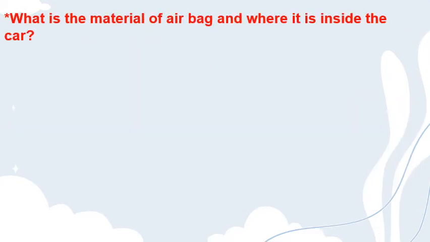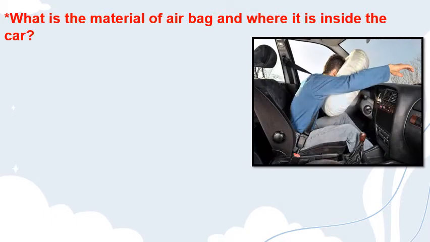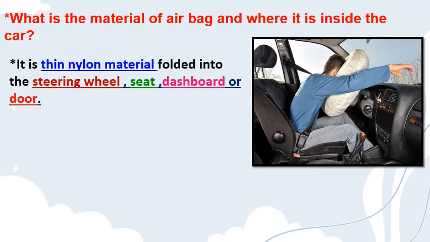What is the material of an airbag and where is it inside the car? The airbag is made of thin nylon material. And this airbag may be inside the steering wheel, seat, dashboard or door.